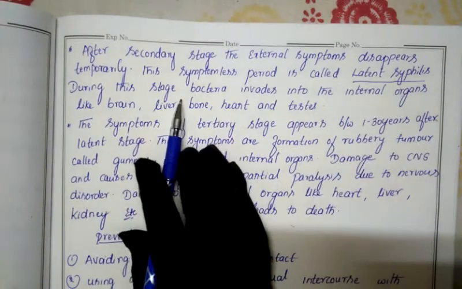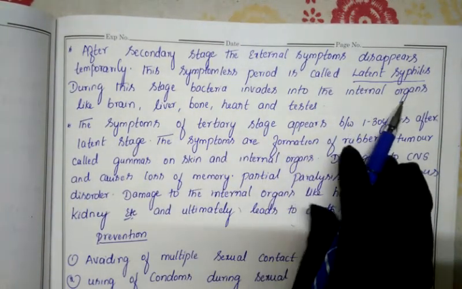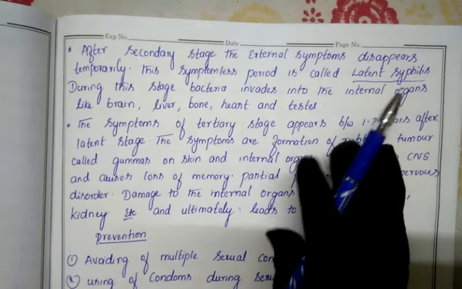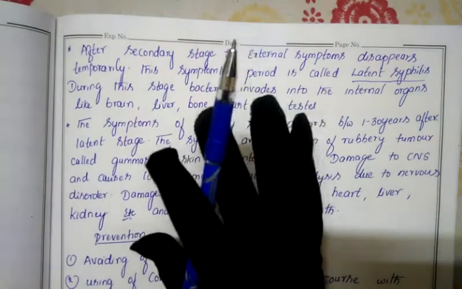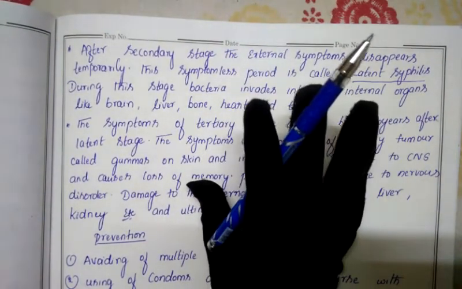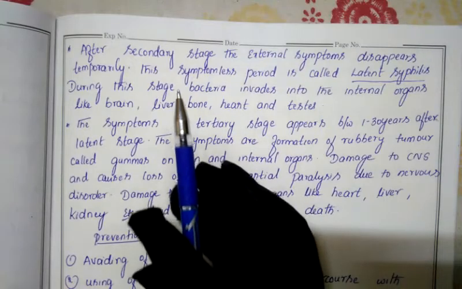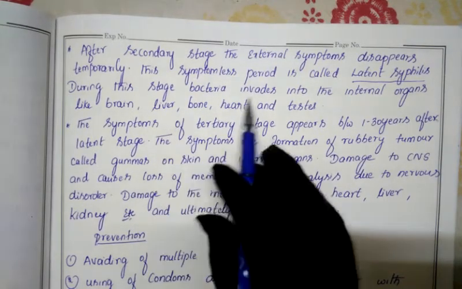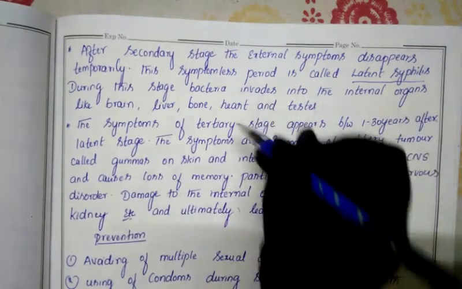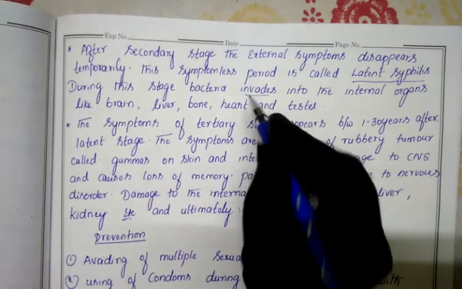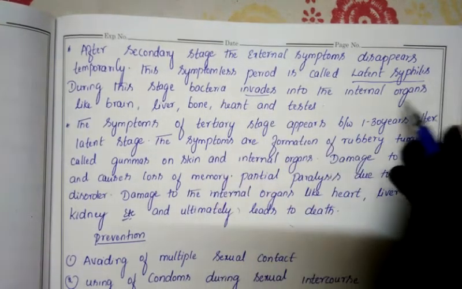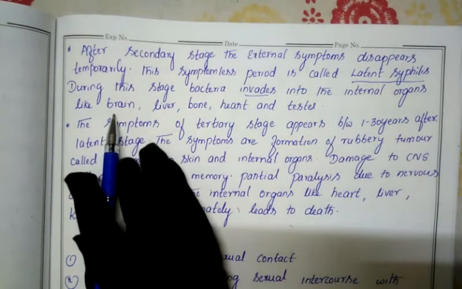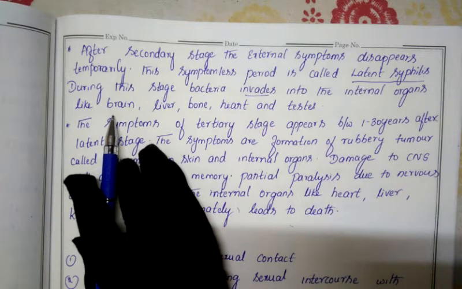Now during this stage the bacteria invades the internal organs. In this stage the external symptoms automatically disappear, but inside the body the bacteria invades the internal organs. Invades means it starts to take entry into our internal organs. You know very well, inside our body a number of internal organs are present. Which are the internal organs present?